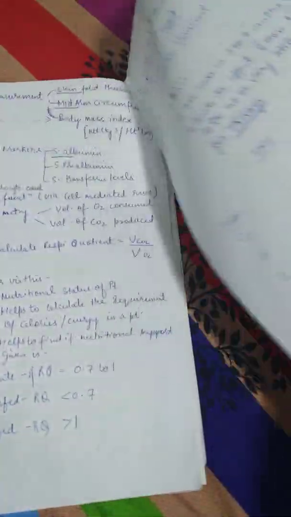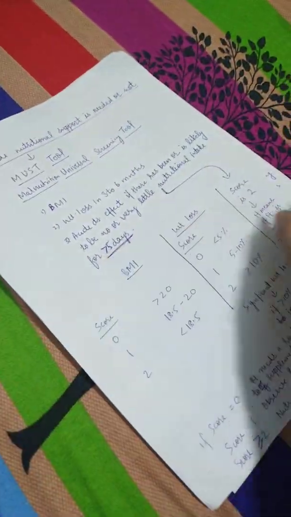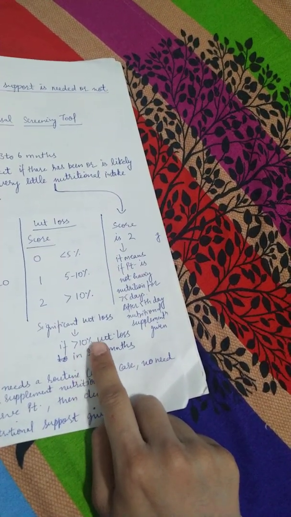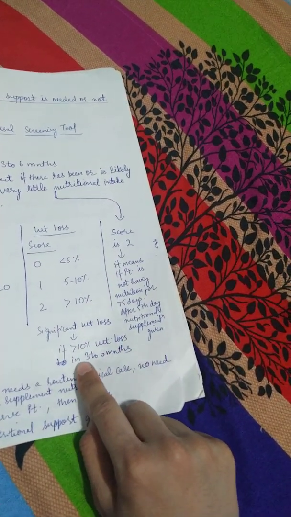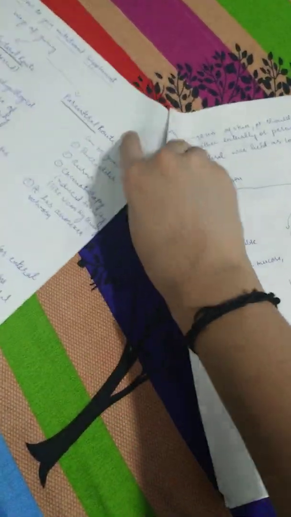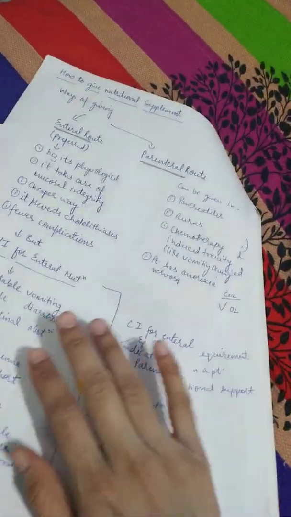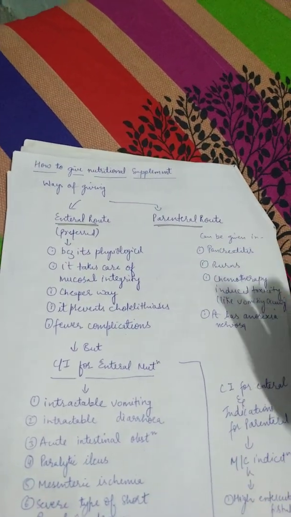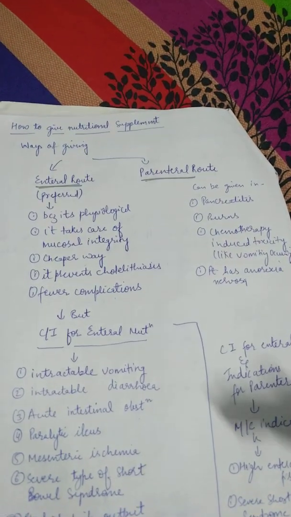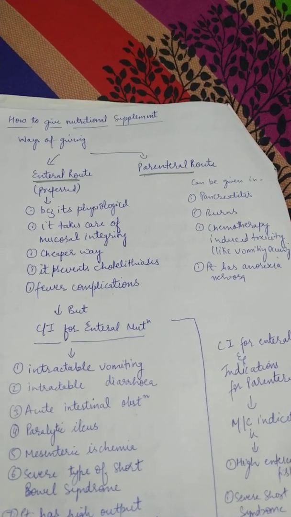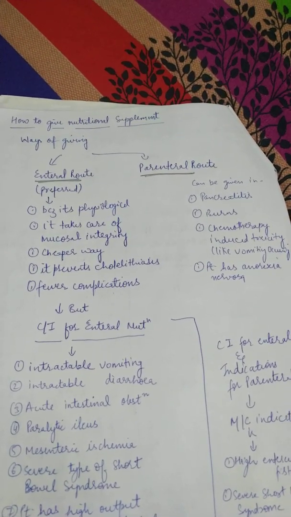One Viva question I forgot to tell: what is significant weight loss? If there is more than 10% weight loss in the previous 3 to 6 months, it is called significant weight loss. That is more than 10% weight loss. So we have learned well enough for the MUST tool. From the MUST tool we found out which patient has to be given nutrition from outside and which does not.